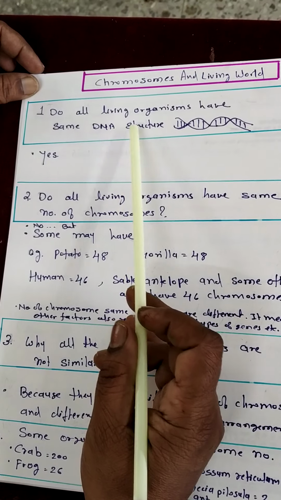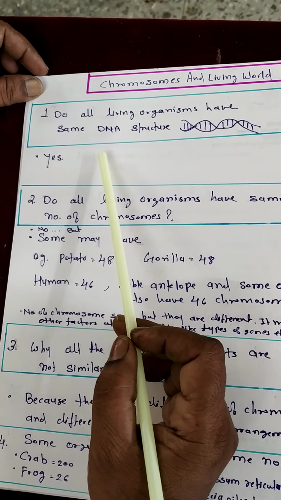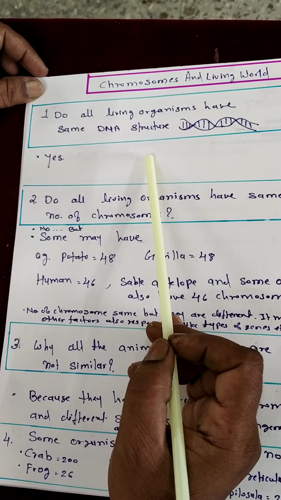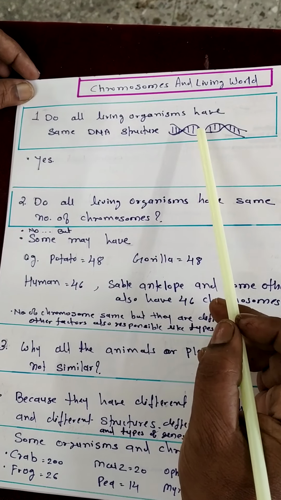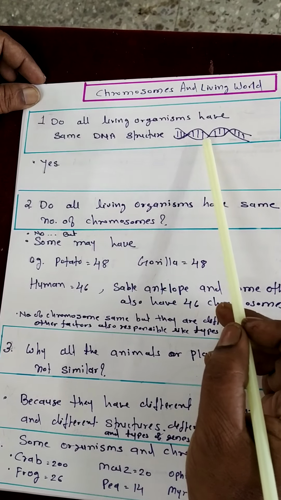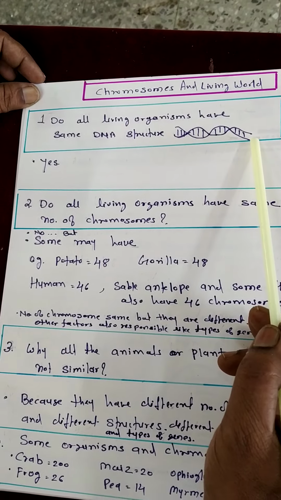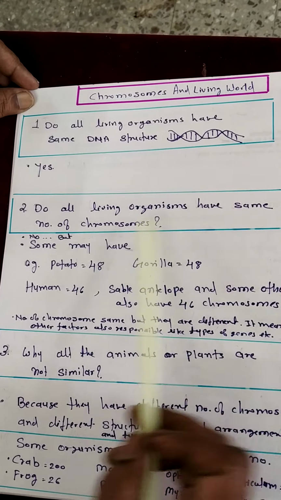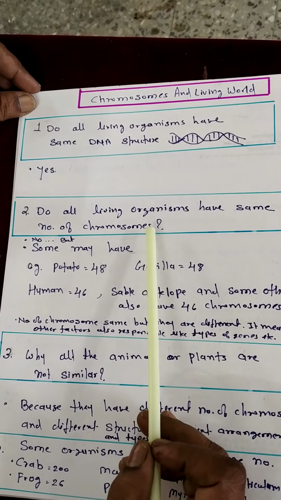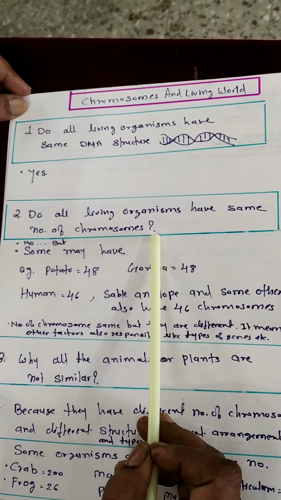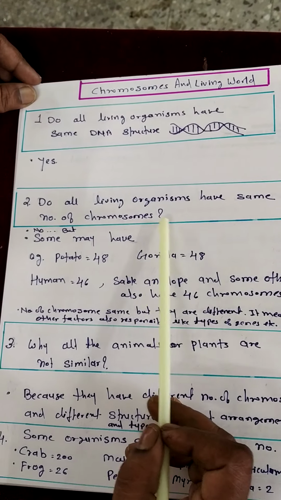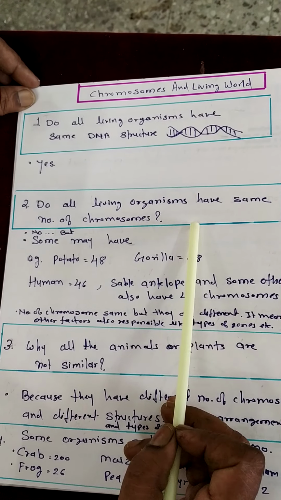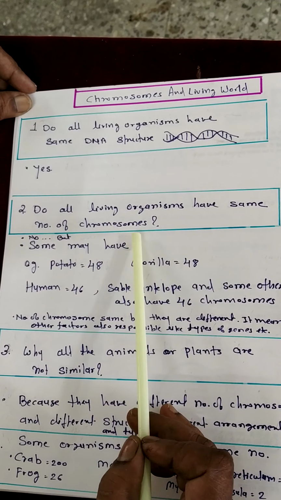Almost all living organisms, including all types of plants and all types of animals, have the same structure of DNA, like this double helical model. The next question is, do all living organisms have the same number of chromosomes? The answer is no. All living organisms do not have the same number of chromosomes, but some exceptions are there.